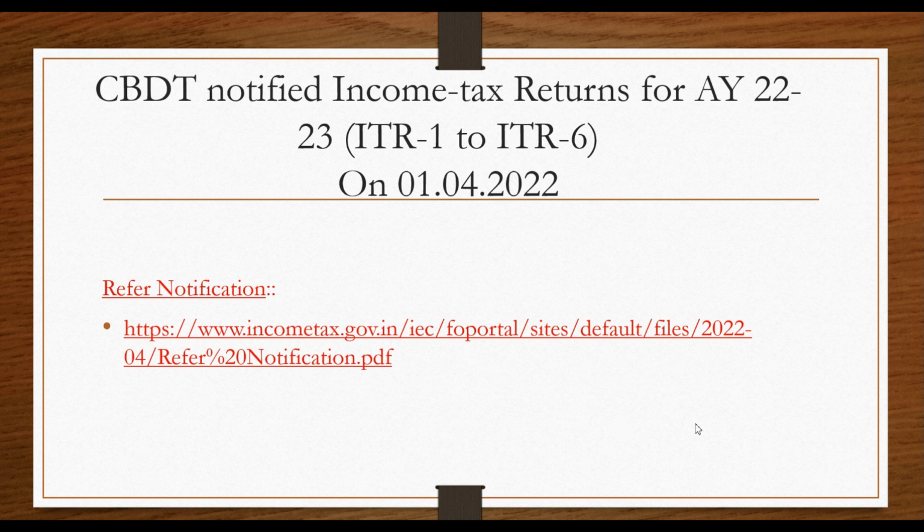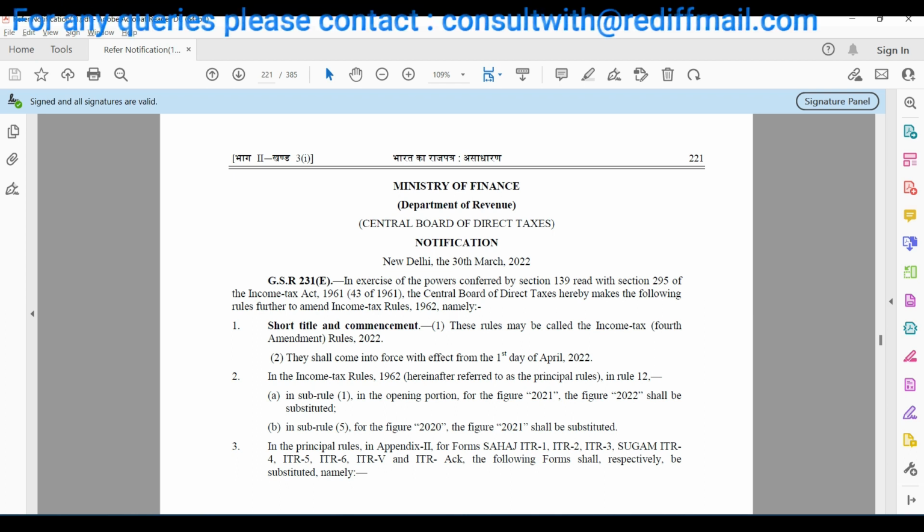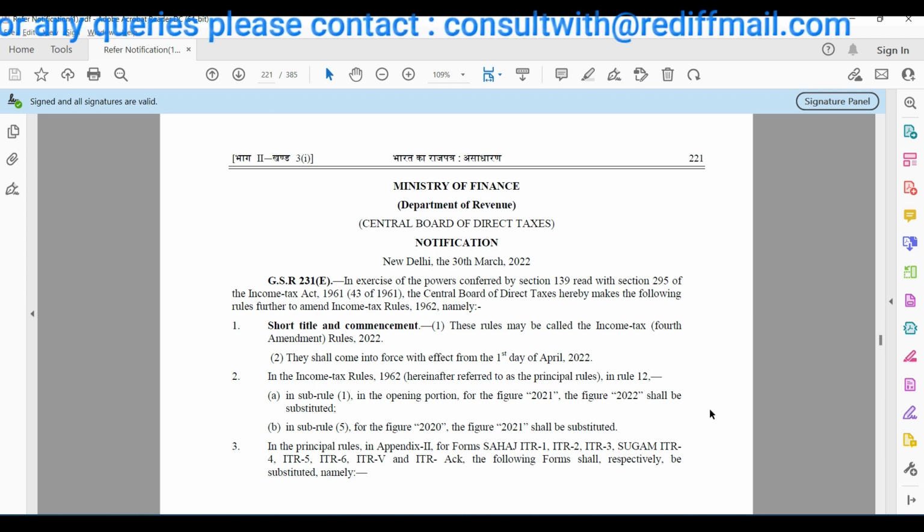I have already downloaded. This is the said notification. Straight away come to page 221, English version of the said notification.